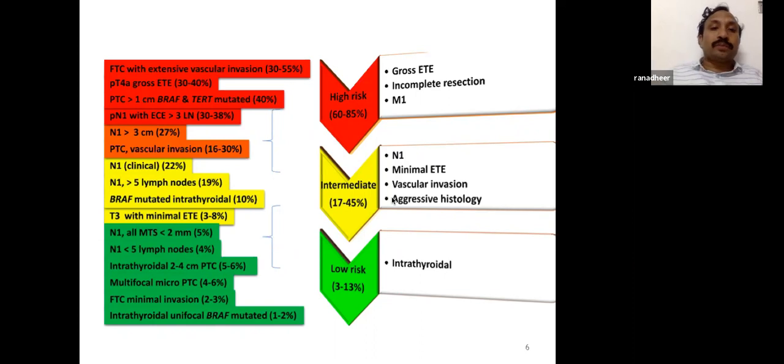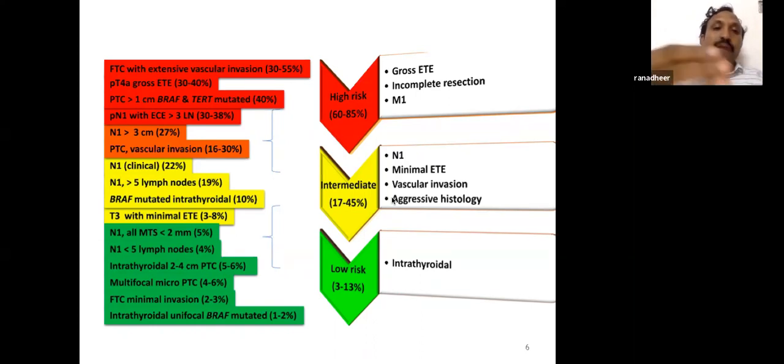Intrathyroidal 2 to 4 centimeter papillary thyroid cancer, N1 less than 5 nodes, and N1 all tumor foci less than 2 mm. That is low risk. In the lymph nodes also, if the lymph nodes are positive, but the tumor deposit in the lymph nodes is less than 2 mm, then only you call it low risk.